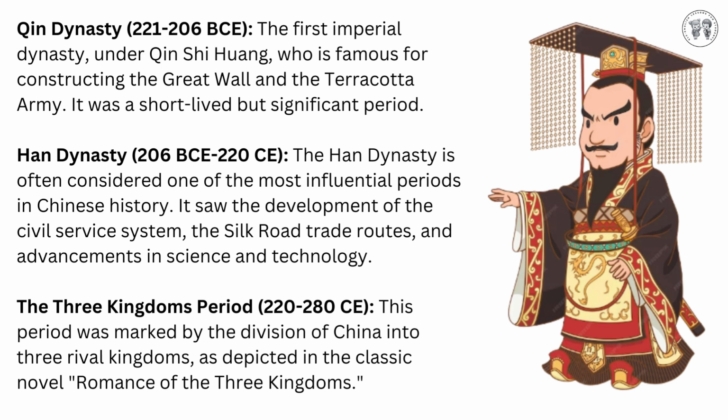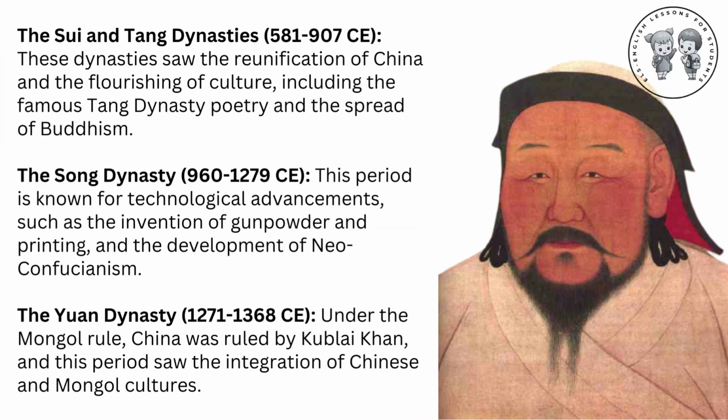The Three Kingdoms period, 220 to 280 CE. This period was marked by the division of China into three rival kingdoms, as depicted in the classic novel, Romance of the Three Kingdoms. The Sui and Tang dynasties, 581 to 907 CE. These dynasties saw the reunification of China and the flourishing of culture, including the famous Tang dynasty poetry and the spread of Buddhism.